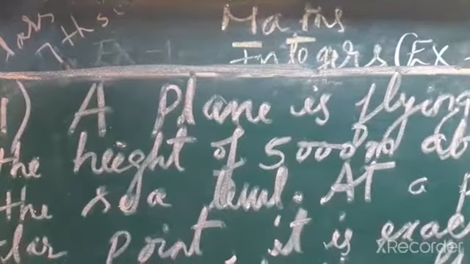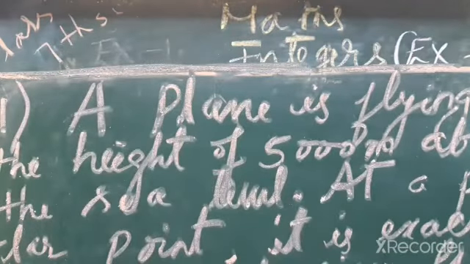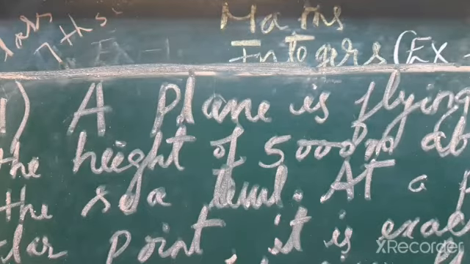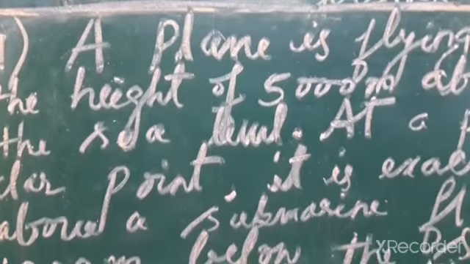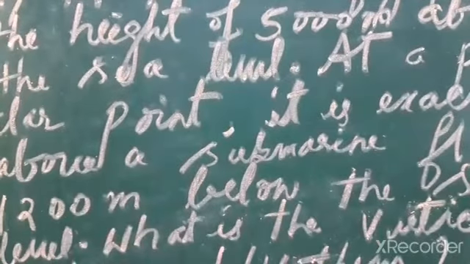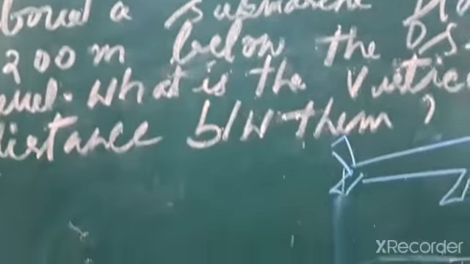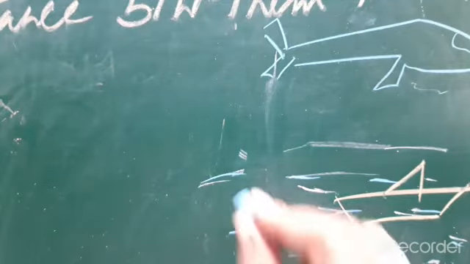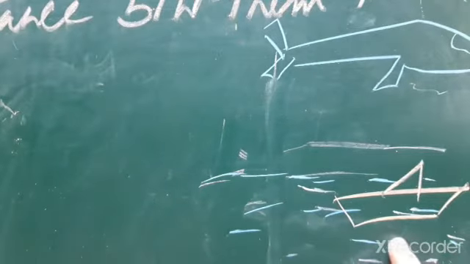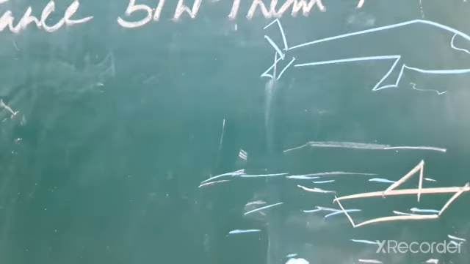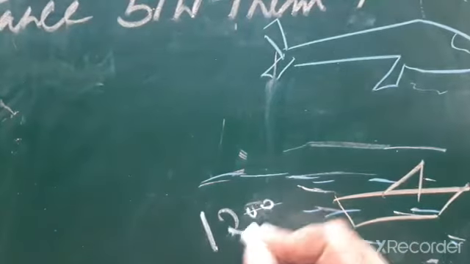Now fourth question, a plane is flying at the height of 5000 meter above the sea level. At a particular point, it is exactly above a submarine floating 1200 meter below the sea level. What is the vertical distance between them? So here the picture is given in textbook. So this is a sea and this is a submarine floating 1200 meter below the sea level.